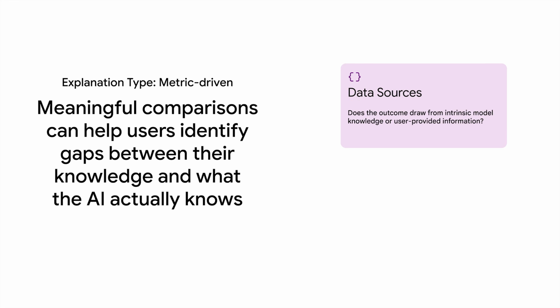input features. Letting users know which parts of the data they have provided is used by the AI system, data which users are given consent to capture, for example prompts or past searches, can help users identify discrepancies between their own knowledge and that of the system, and help the AI provide a better output. This transparency can prevent overtrust and undue reliance on AI outcomes, particularly when the user has more complete or current